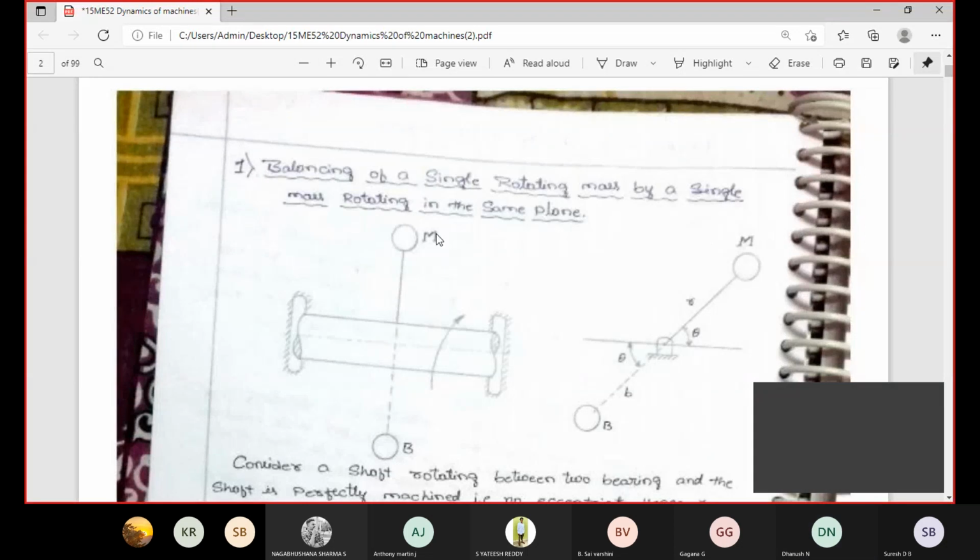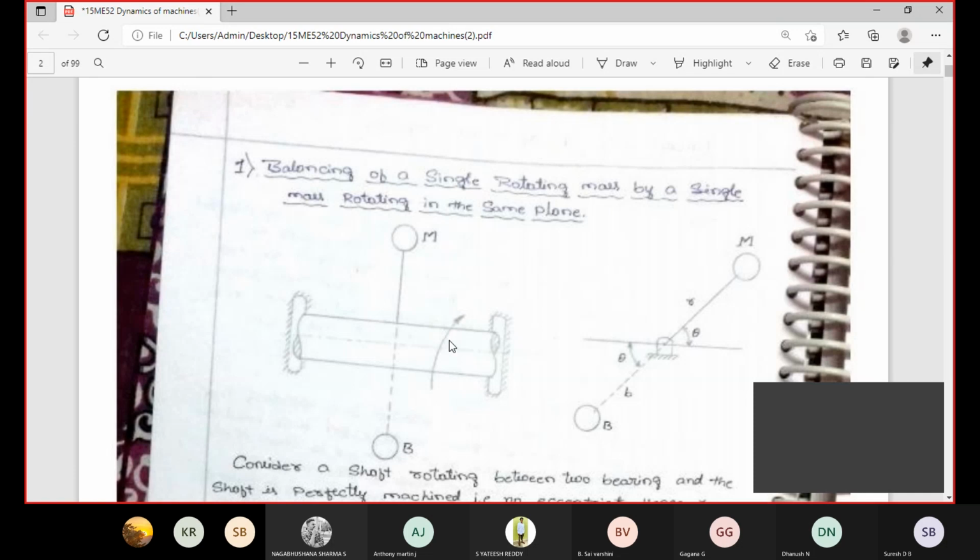Okay, first condition: when additional masses are required, or when you can balance any rotary components. First condition, balancing of a single rotating mass by a single mass rotating in the same plane. See here, both ends of the shaft are rigidly fixed in between two bearings, this one bearing, this one more bearing. In between two bearings the shaft is rotated either clockwise or anti-clockwise.